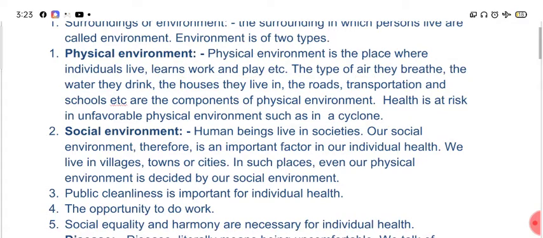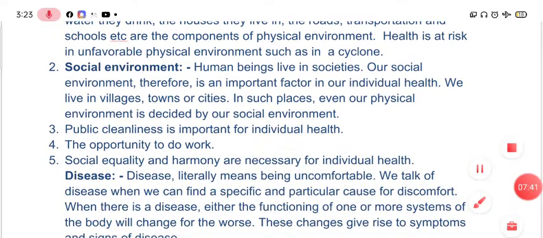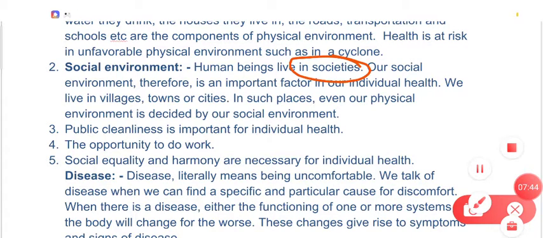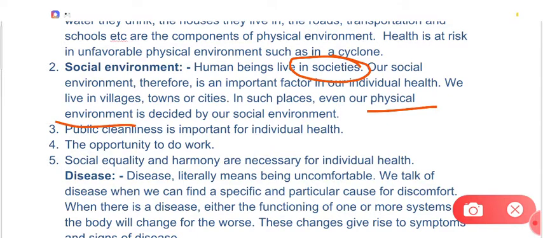Now let's talk about the social environment. Social environment means the type of society in which you live, the type of people among whom you live. This is a very important factor for your individual health. You live in villages, towns, and cities, and in such places, in fact, the physical environment is determined by the social environment. One example of this may be that if people are good, they will not throw garbage on the roads or near around your homes, so there will be good public hygiene. And in this situation your physical environment will be good, right?